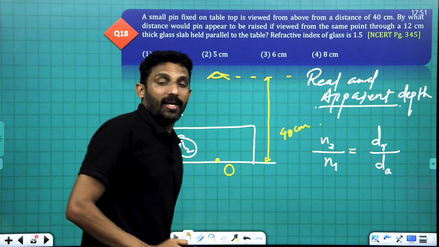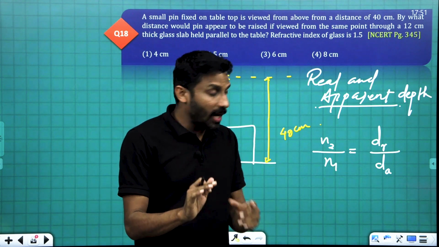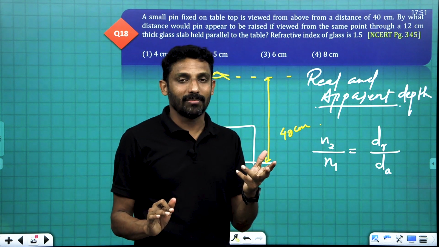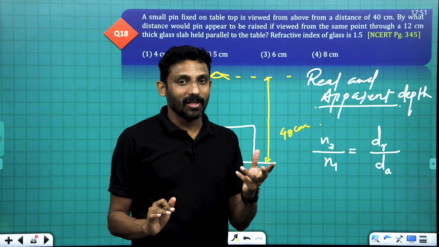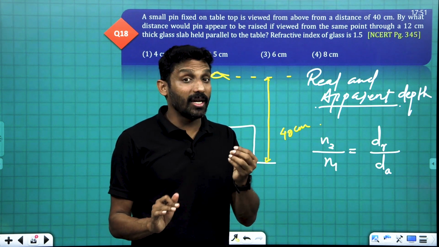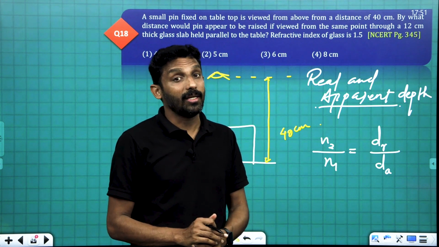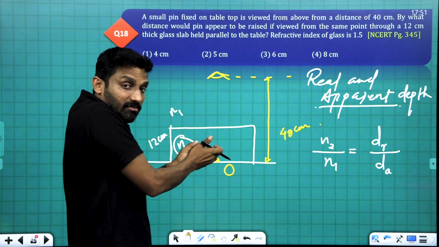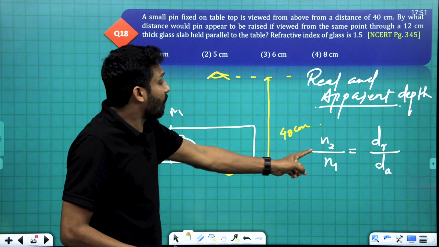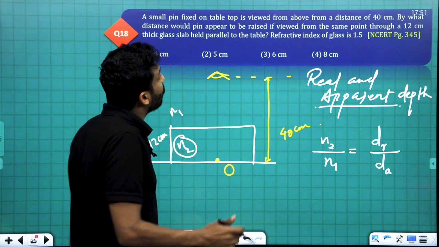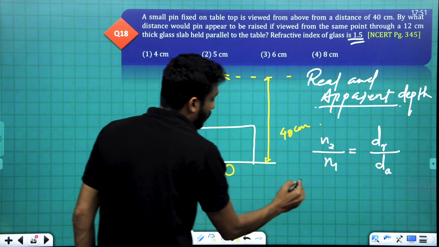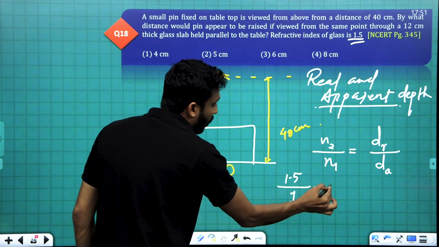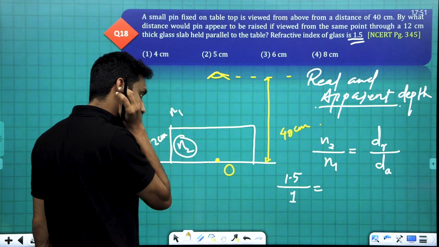So it is very important to understand N2 and N1. N2 is the refractive index of which medium? It is the refractive index of the medium from which the ray is coming. In this observation, the ray is coming from glass to air. So the refractive index of glass is 1.5, so 1.5 divided by that of air, which is 1.